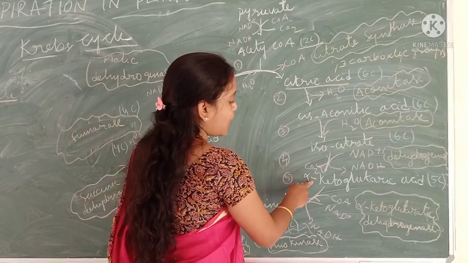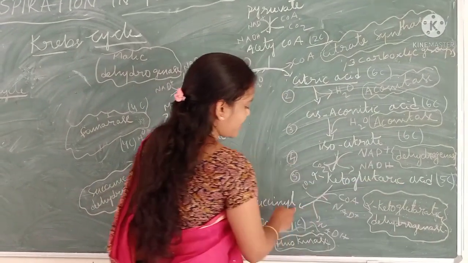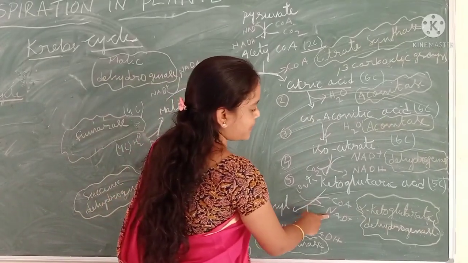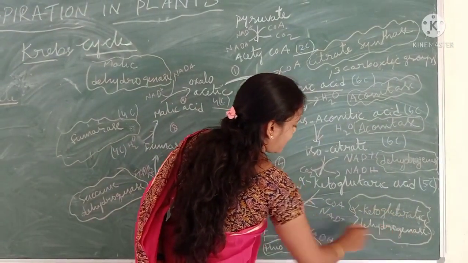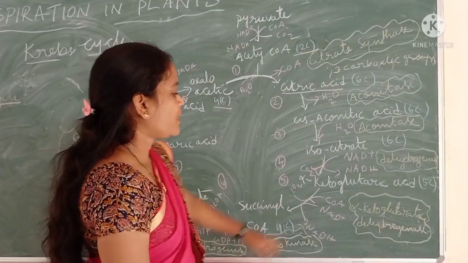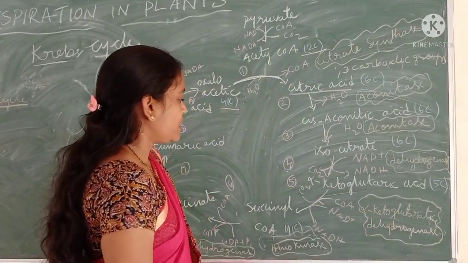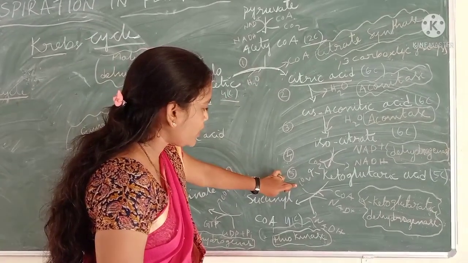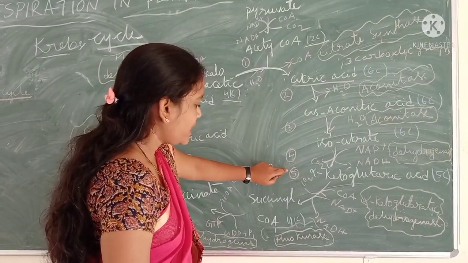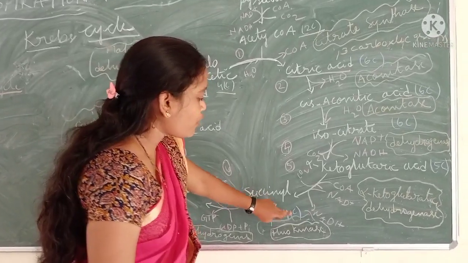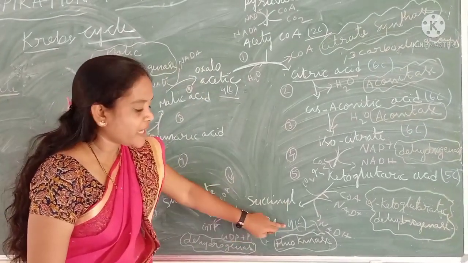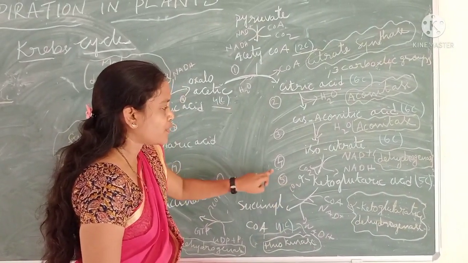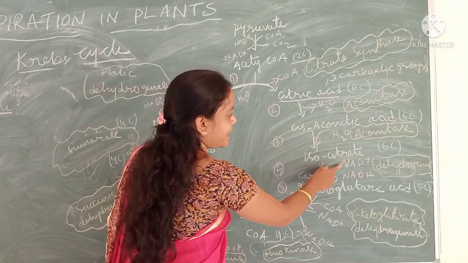Again, alpha ketoglutarate converts to succinyl-CoA in the presence of alpha ketoglutarate dehydrogenase. See here, also one carbon molecule is lost. That's why succinyl-CoA became a 4 carbon molecule, because here one carbon molecule is lost out.